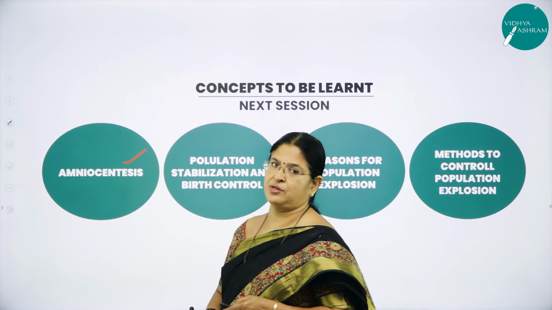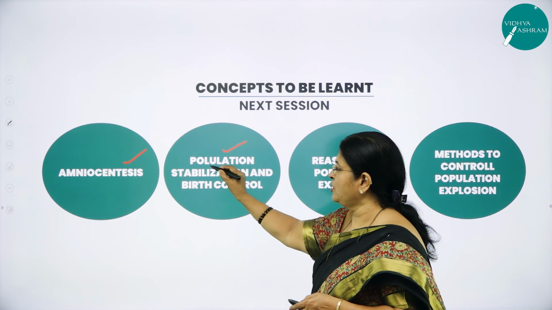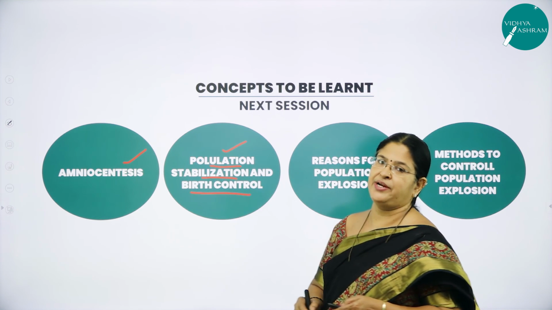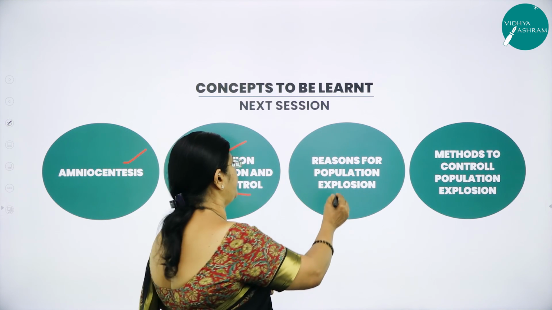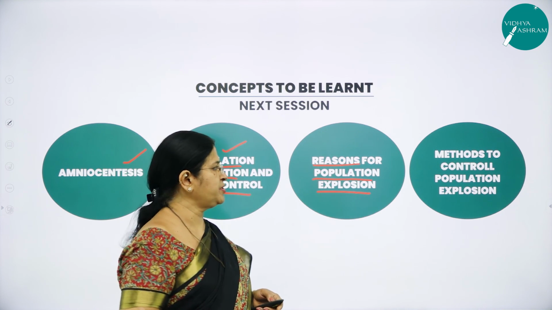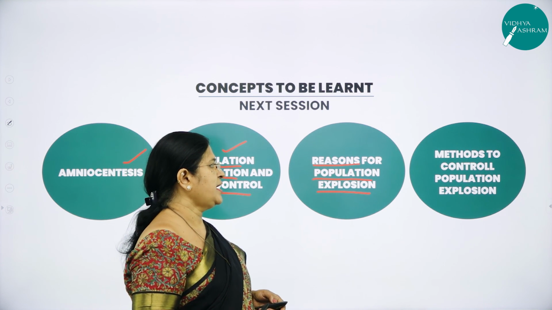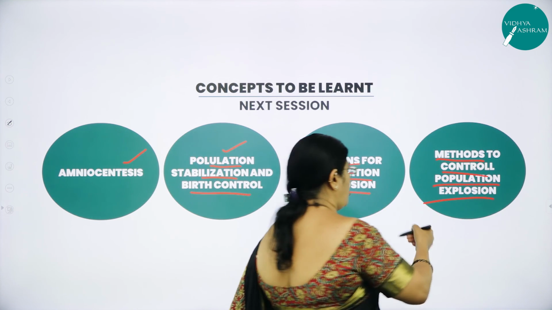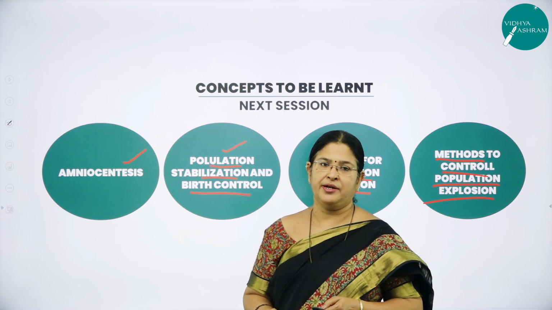A very important concept. Next we are going to study population stabilization and birth control. How are we going to maintain a stable population, and what measures do we take to maintain birth control? Then we are going to study another very important reason for population explosion. So we will know the reasons for the increasing population, and the methods to control the population explosion. All these concepts are very important for us to learn in this chapter called reproductive health.